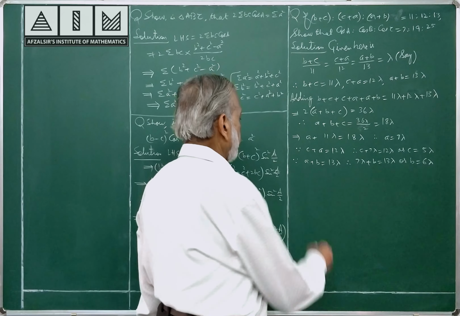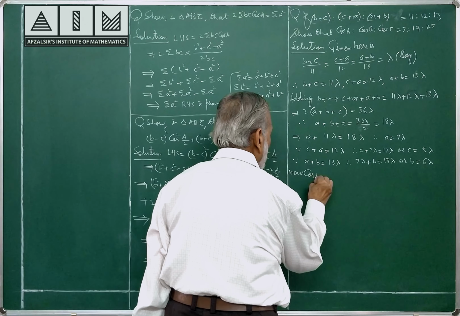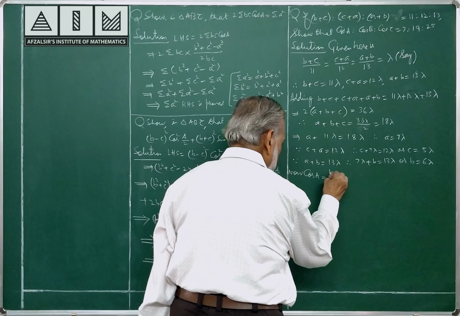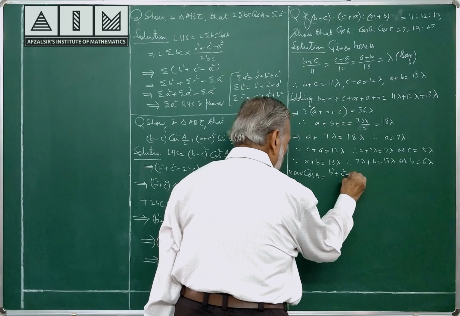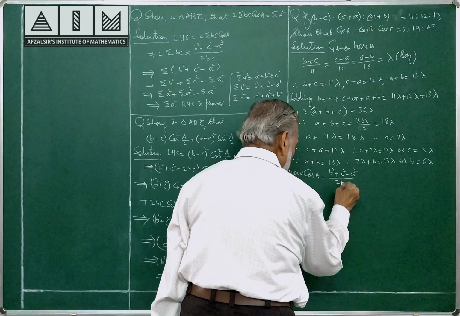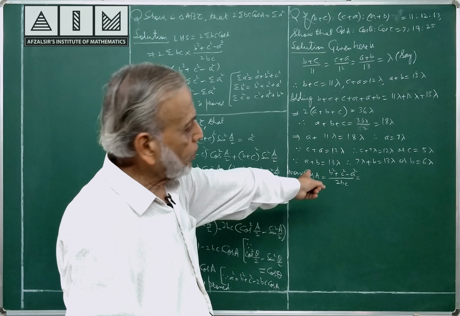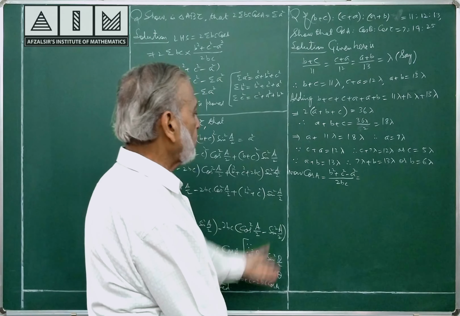Let us go for cos A. Formula is b square plus c square minus a square by 2bc. Keep watching attentively. Cos A is equal to b square plus c square minus a square by 2bc. Values are all here.